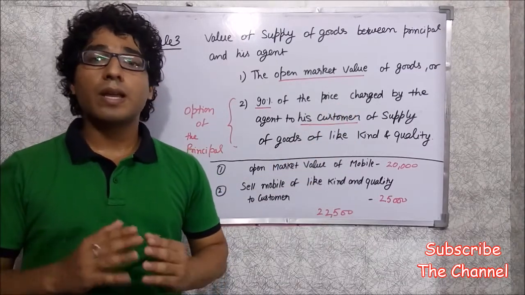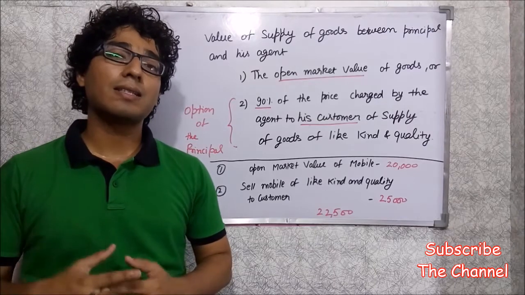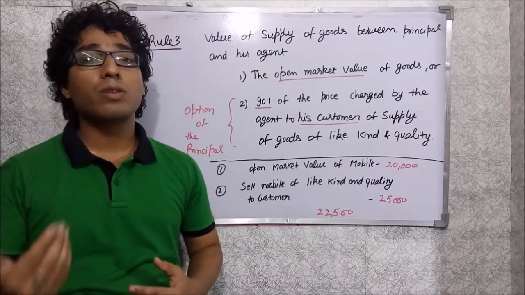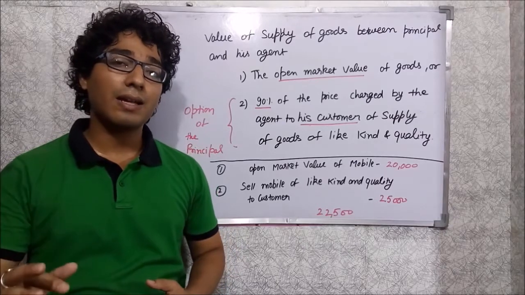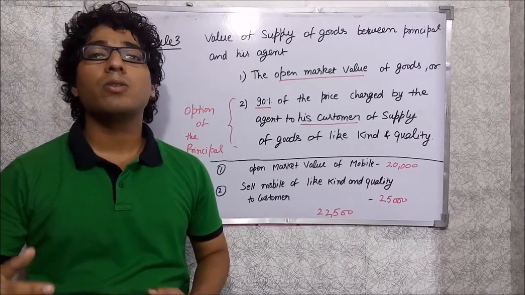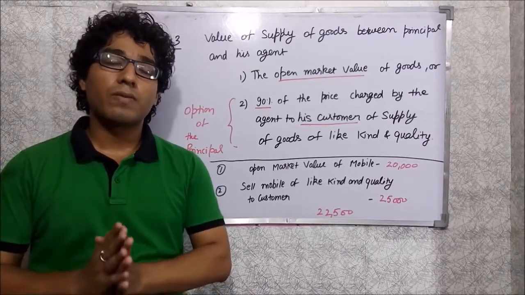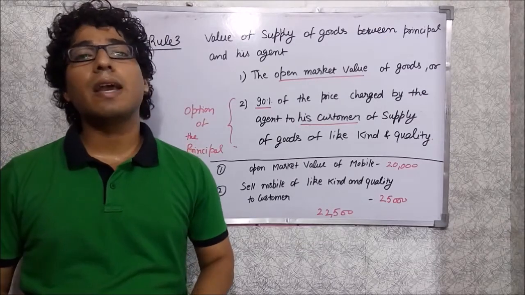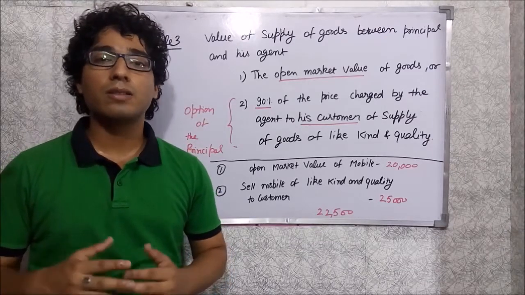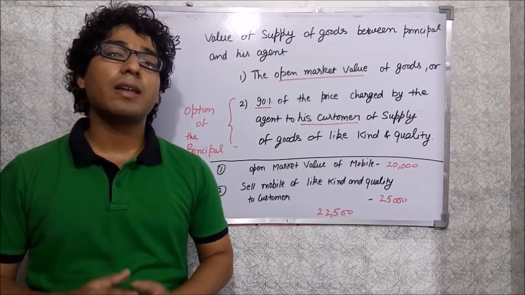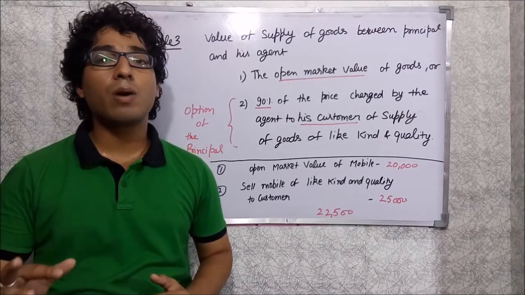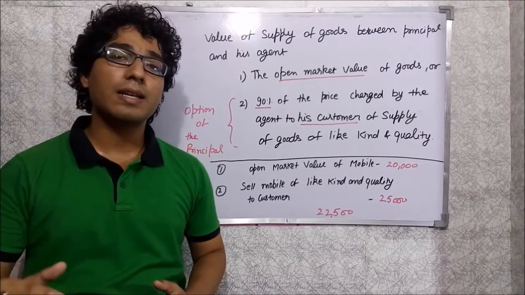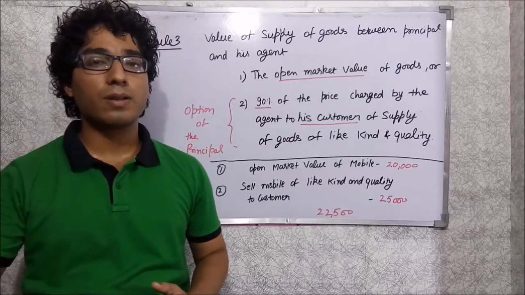Suppose the agent receives the mobile of Sony company from the principal, and the agent also sells that kind of mobile to another customer. So what that clause is saying is that the supplier, which is the principal, can take 90% of the amount at which the agent is selling the goods to the customer.